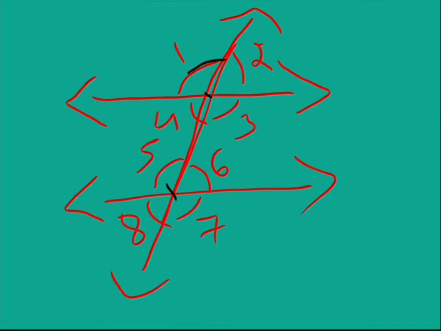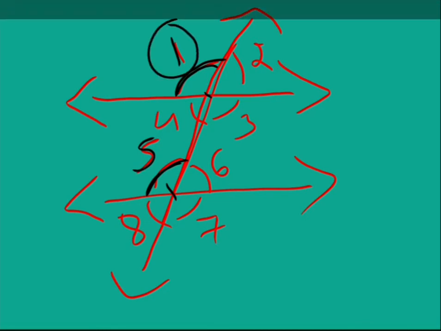At the first line you have angle 1. At the same position in the second line you have angle 5, right? So angle 1 and angle 5 are called corresponding angles. By one transversal on two lines we get four pairs of corresponding angles.